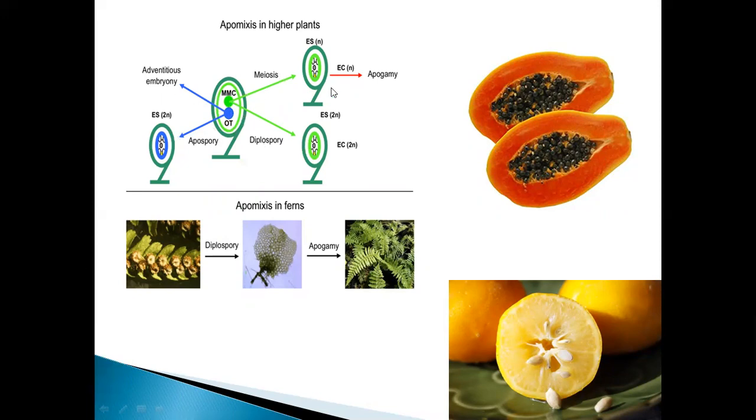The germ cell undergoes meiosis, forming two embryos without the fertilization process. So the citrus fruits and the mango are examples of apomixis.